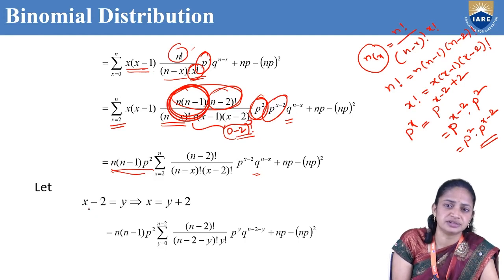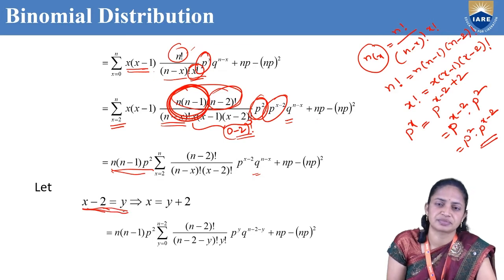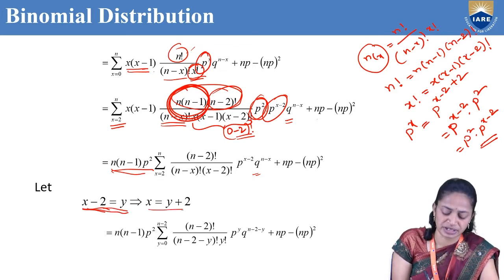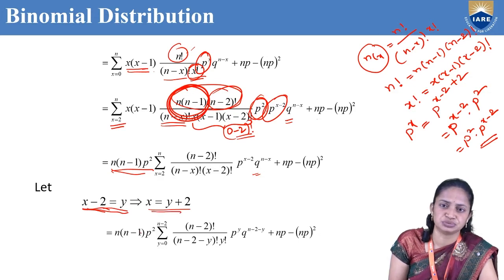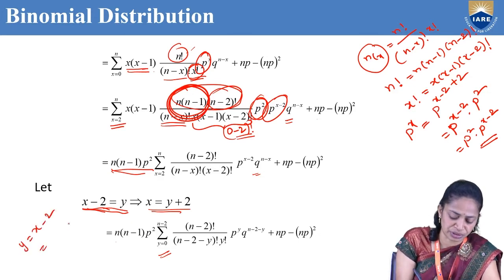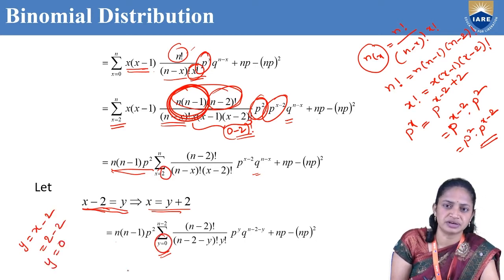Let x minus 2 equal to y. So let us consider x minus 2 equal to y. From that we will get x equal to y plus 2. So that is n into n minus 1 into p square, summation y equal to 0 to n minus 2, because here I am substituting x equal to 2. That means 2 minus 2, 0. So y equal to 0.